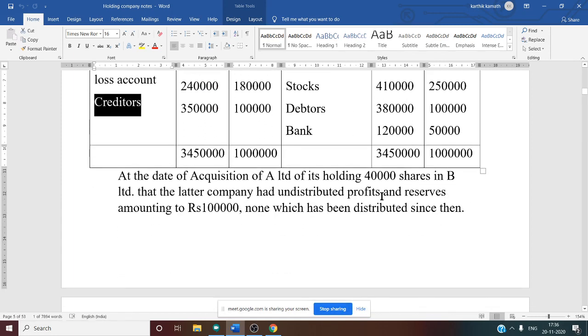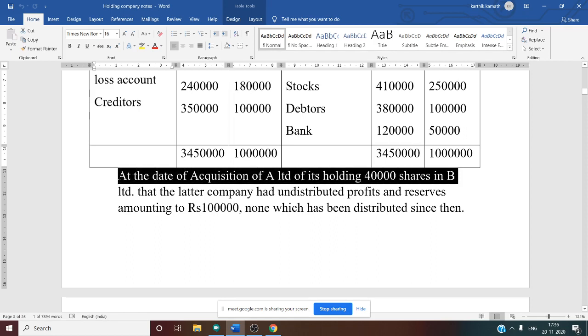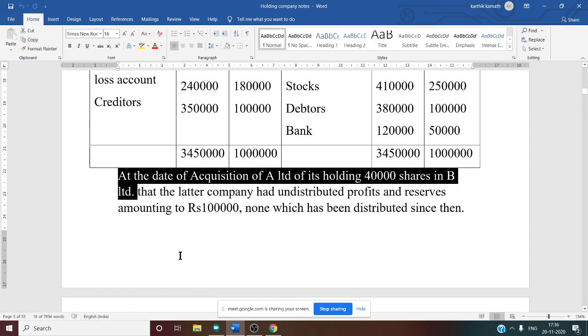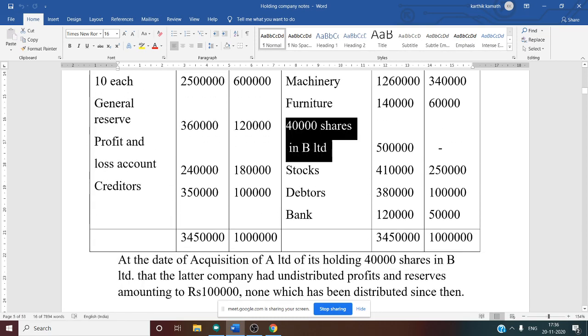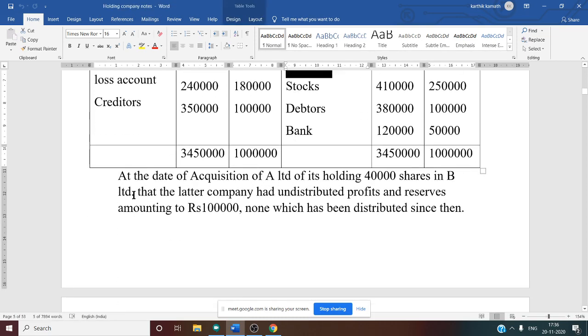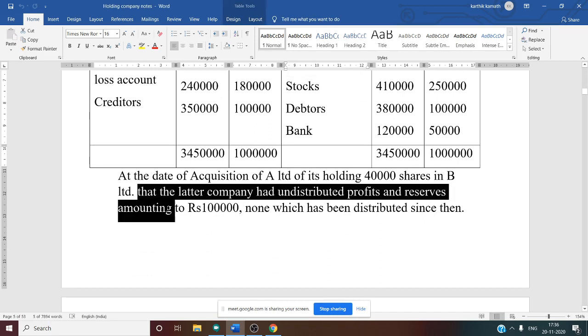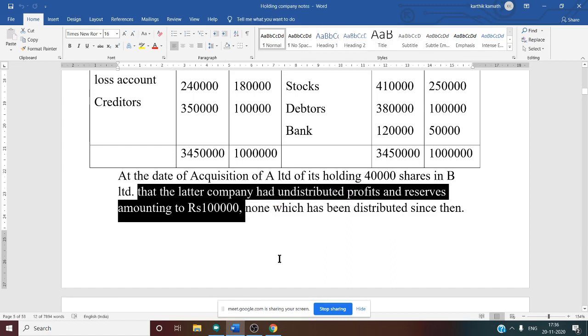Adjustment. At the date of acquisition A Limited acquired 40,000 shares in B Limited, that is given in the balance sheet also, and in the adjustment also. The later company had undistributed profit and reserve amounting to 1 lakh.